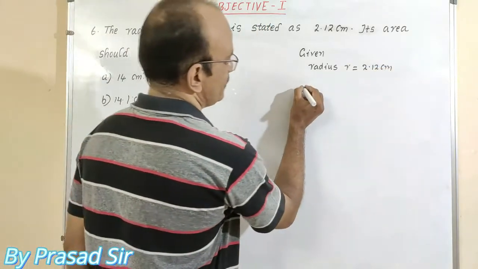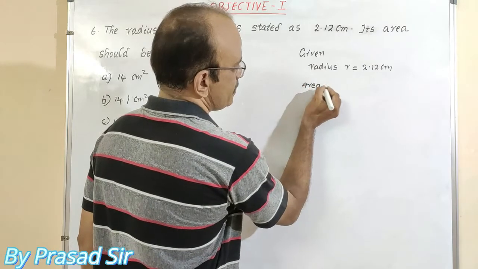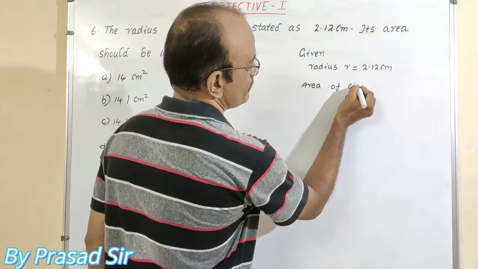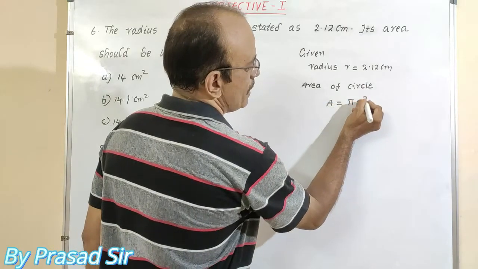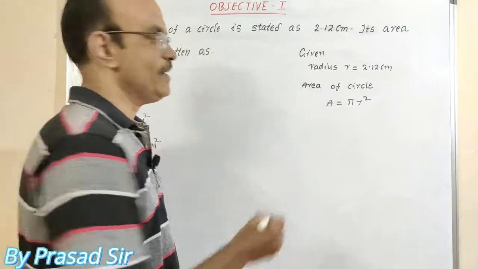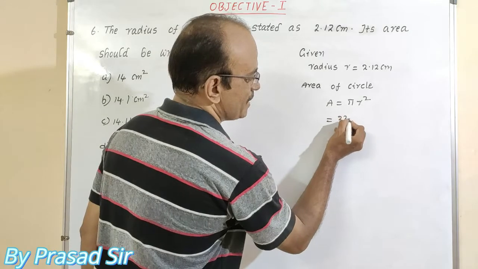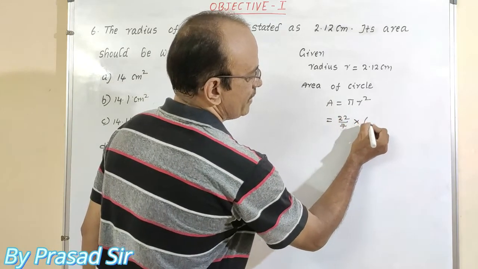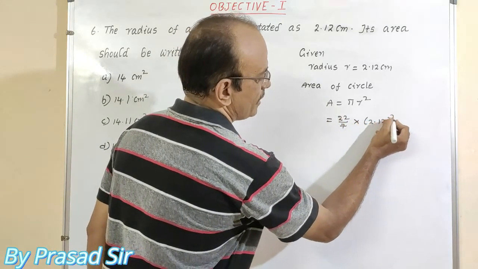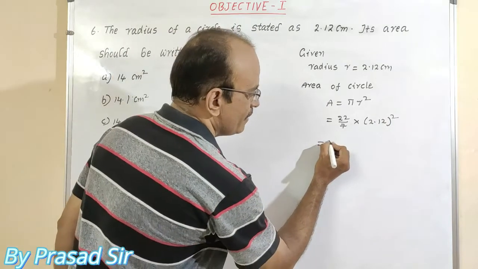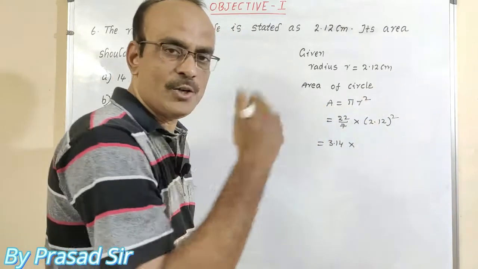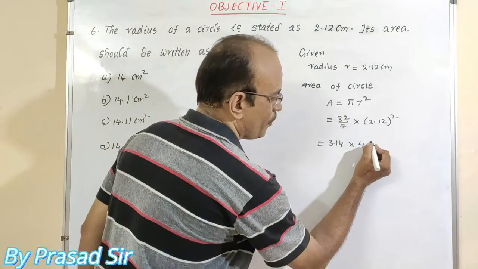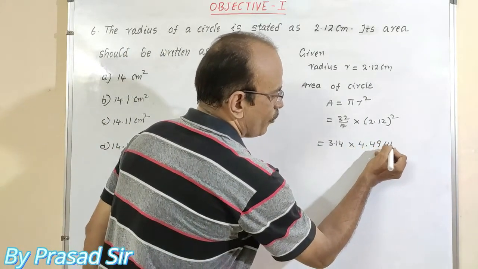Area of circle. Formula: A is equal to pi r square. That is the formula. So here pi is nothing but 22/7, or 3.14, into radius 2.12 whole square, that is nothing but 4.4944.